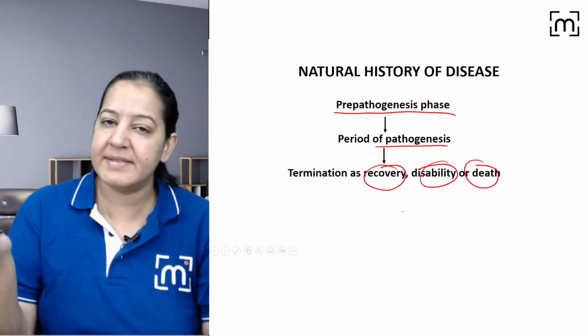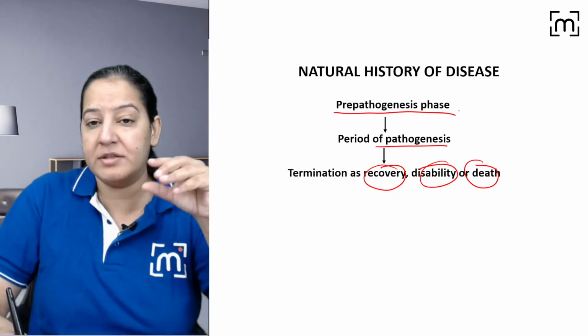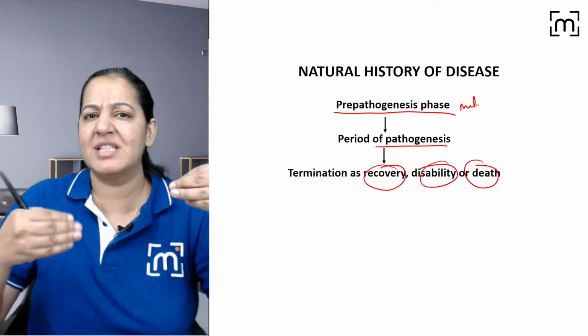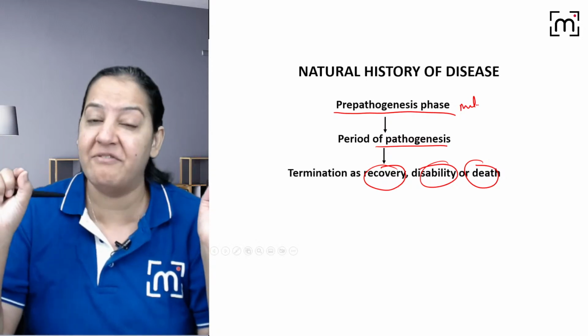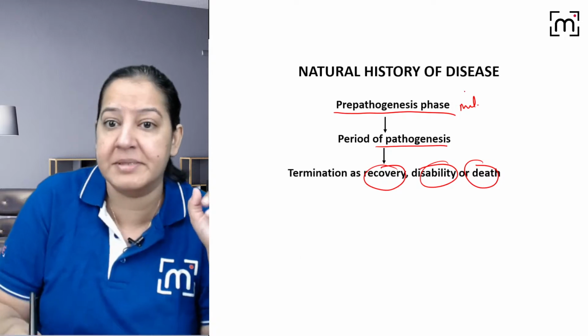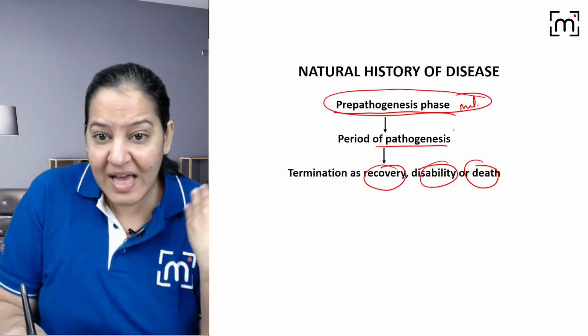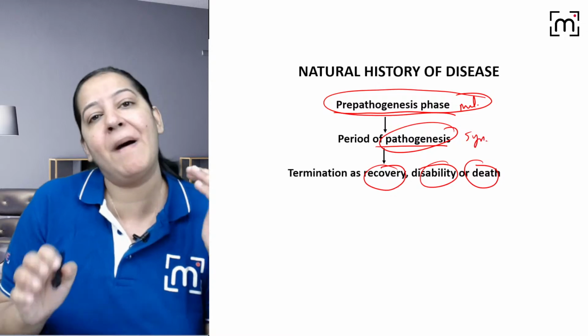So whenever any disease is inside the body, before symptoms, the organism multiplies inside the body. If it is a bacteria, virus, fungus, whatever it is, it will multiply. But currently I don't have any symptoms, so I am in the pre-pathogenic phase. Once I have the symptoms, it will be the pathogenic phase.